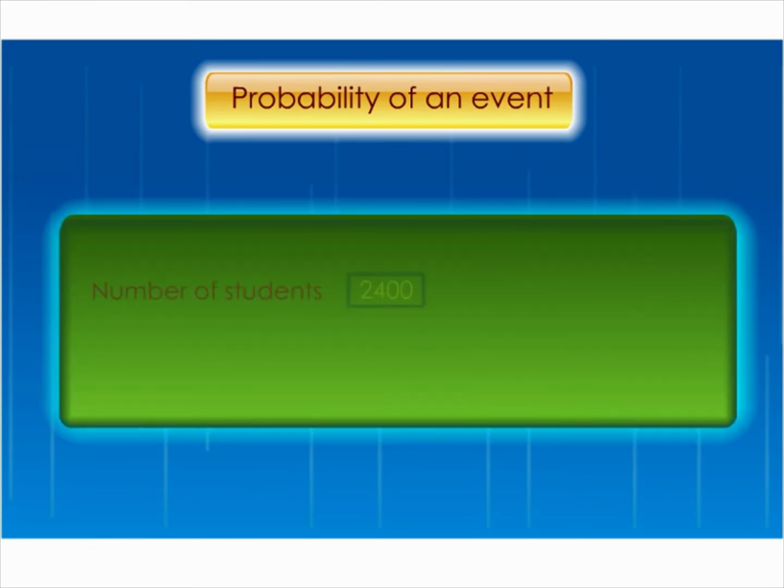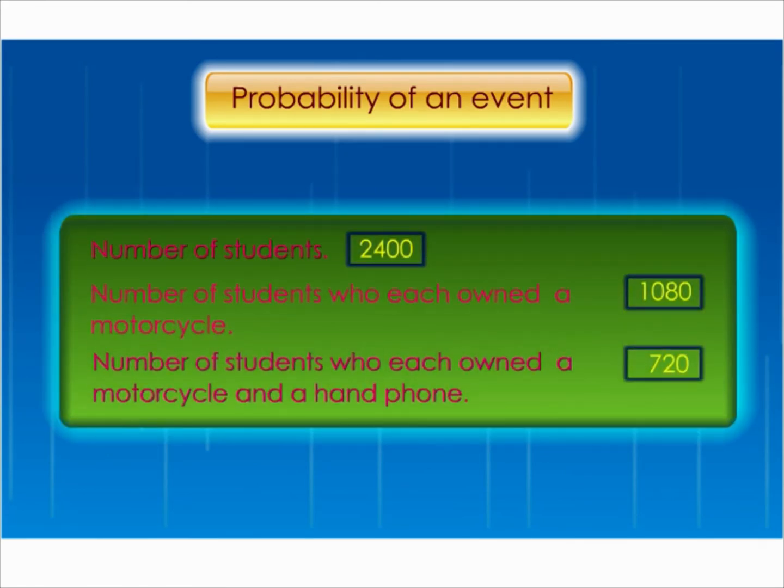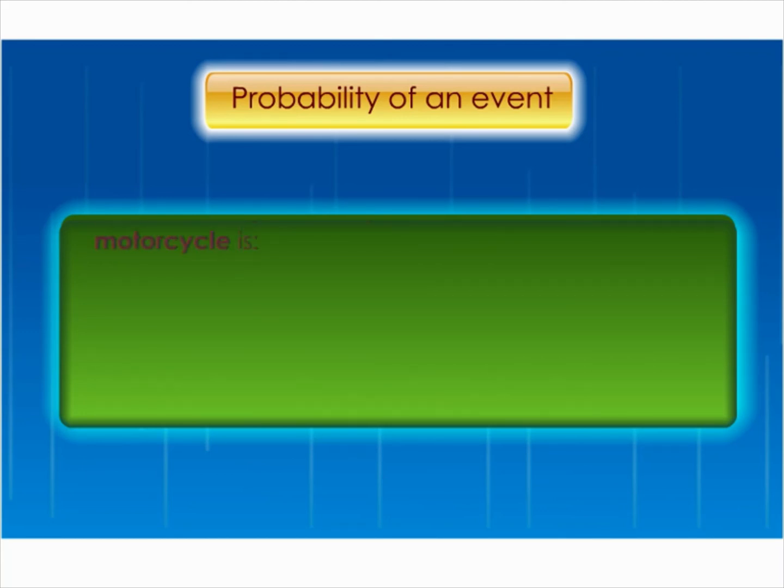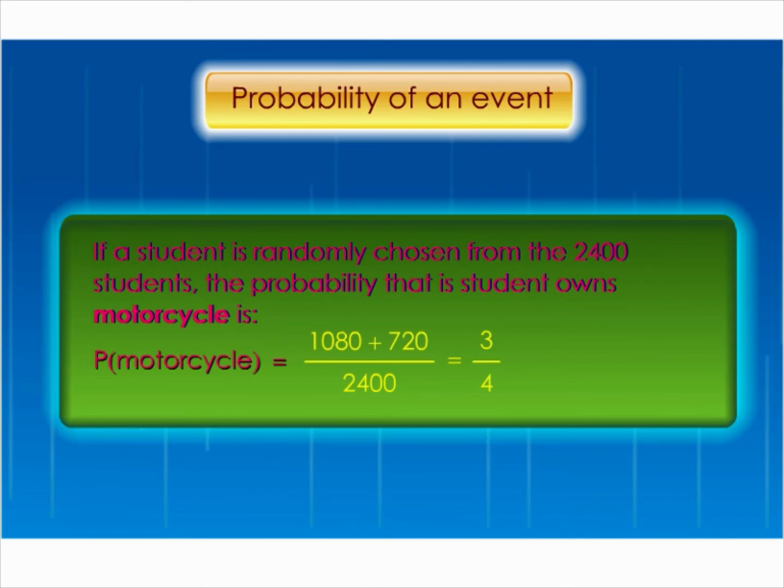Let's go through the example shown here. A survey was done to determine the number of students in a college that owned a motorcycle and a handphone. From the 2,400 students involved in the survey, 1,080 of them owned only a motorcycle each, and 720 of them owned both a motorcycle and a handphone each. If a student is randomly chosen from the 2,400 students, the probability that a student owns a motorcycle is 1,800 over 2,400, or 3 over 4.